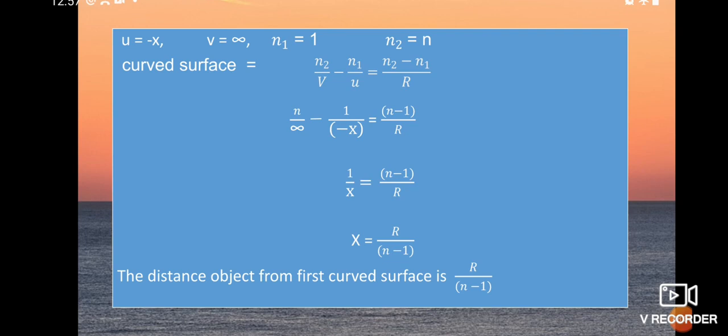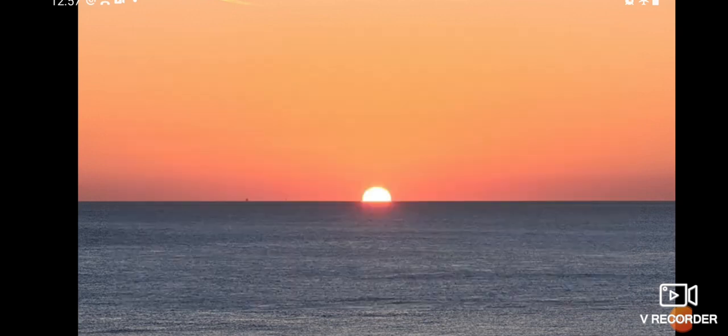By substituting values in this formula, we get the point object distance, where we have to keep the object. This is the formula for you. So we can find the object distance from the first surface of the sphere by this formula, x is equal to r by n minus 1. So next problem.